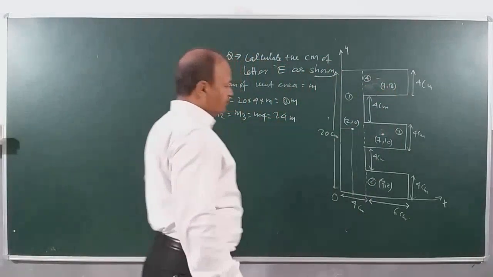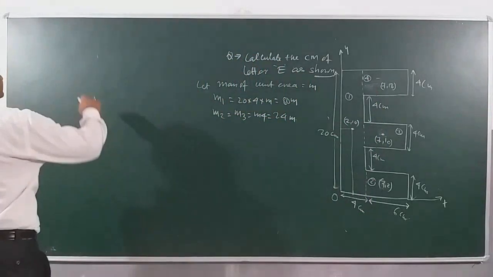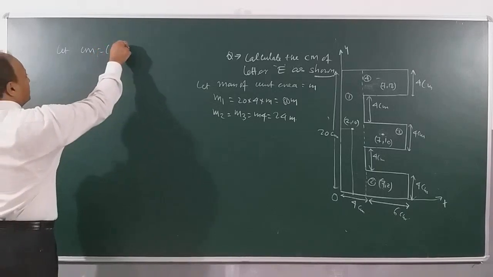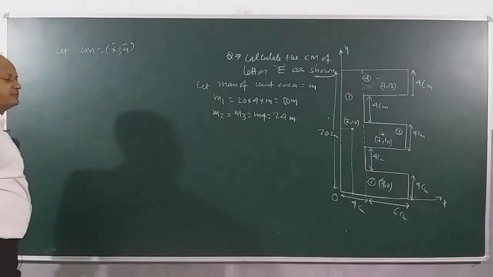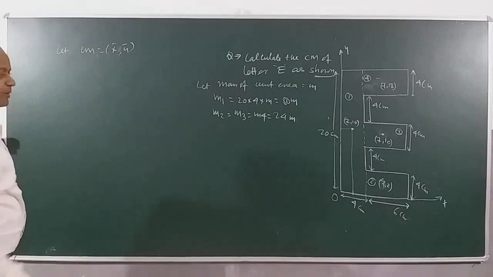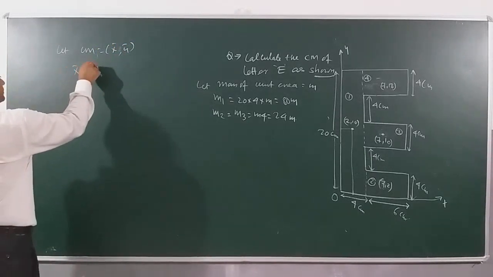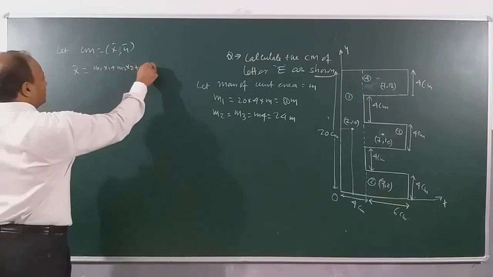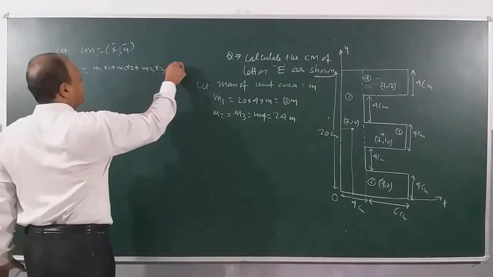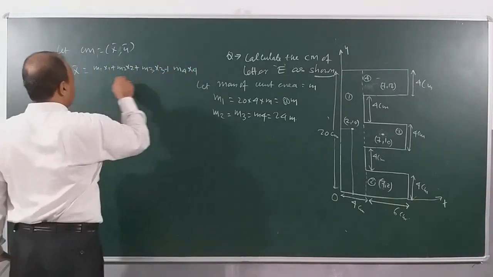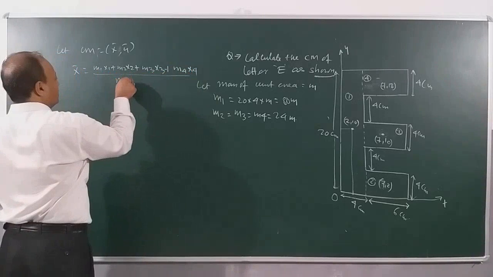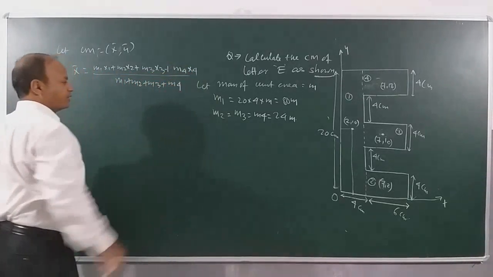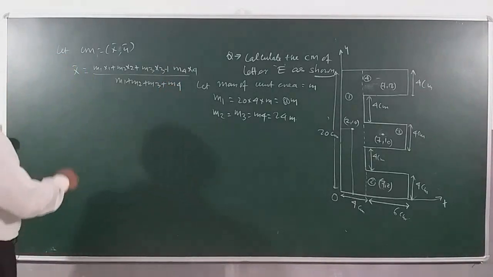Right? So let the center of mass be x bar comma y bar. Clear? So x bar is how much, children? m1 x1 plus m2 x2 plus m3 x3 plus m4 x4, divided by m1 plus m2 plus m3 plus m4. Right? So how much is x bar?